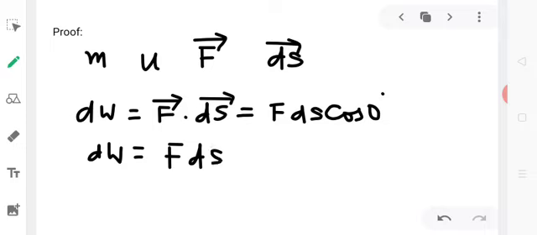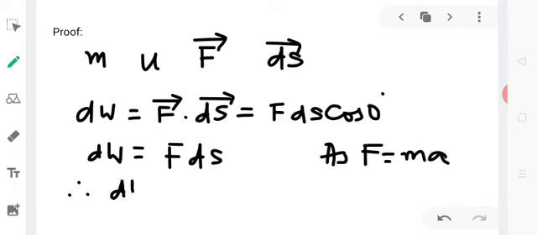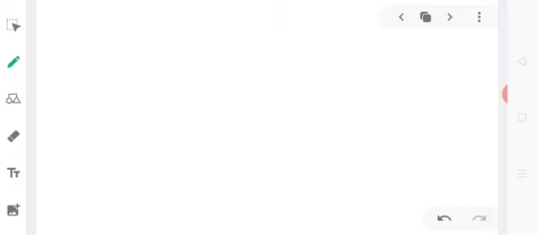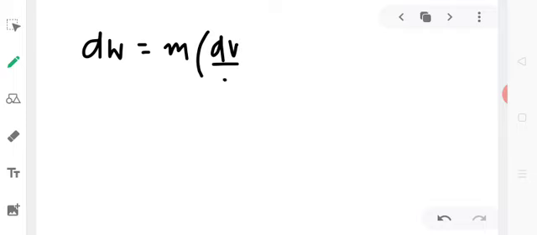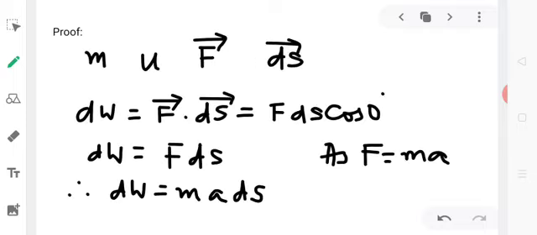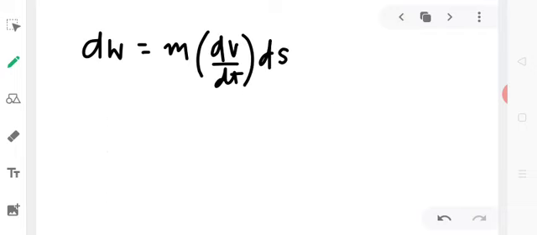Now we know that force is equal to mass into acceleration. Therefore dw will be equal to m a ds. For acceleration, we can write dv by dt. So the previous expression can be written like this.